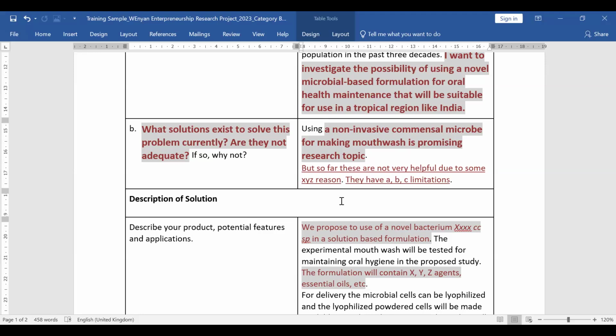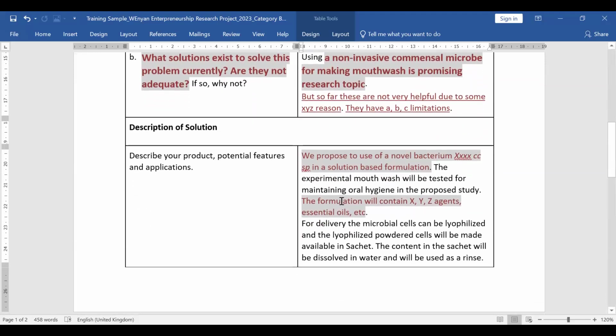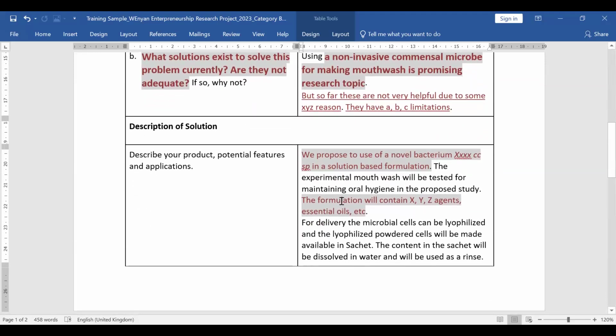And that is exactly what is given here. Describe your product, potential features, and applications. So we have asked the person to talk about her product, and she has very nicely said that we propose to use a novel bacterium, solution-based formulation.